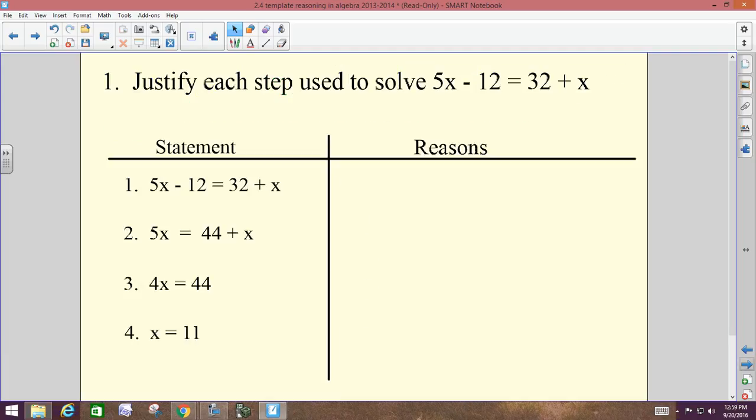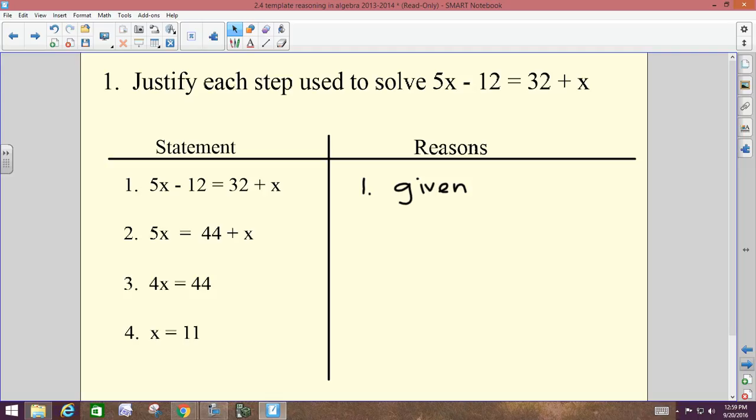Your first one, justify each step used to solve 5x minus 12 equals 32 plus x. Your first step in a proof is always what was given to you. So I took this equation that I gave you and I already typed it back in there for you. Our reason for that, given. Number 1 reason, given. Always, no matter what type of proof it is, if it's algebraic or geometric.